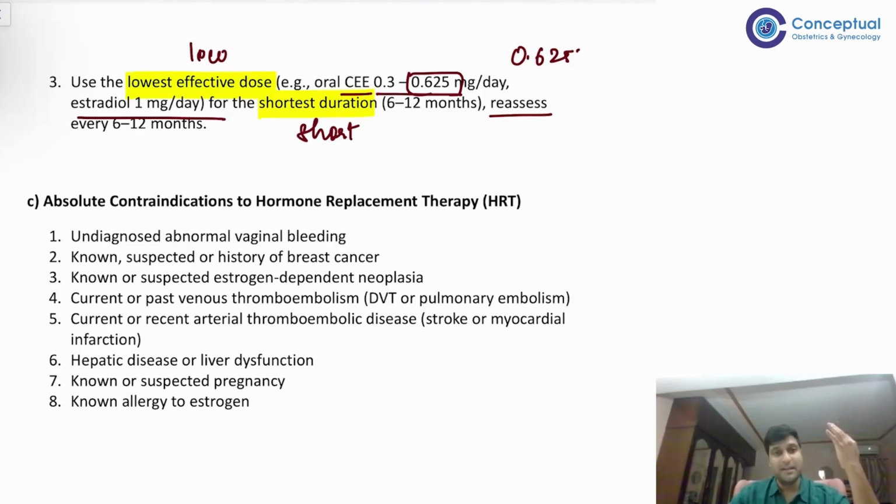अगर आपका HRT है तो low short regimen देना है. Lowest dose, for example conjugated estradiol, most commonly used, 0.625 milligram per day is started, and then for the shortest duration, so maybe 6 months. Then after 6 months you have to reassess, and take into account whether you have to continue it or not, right?